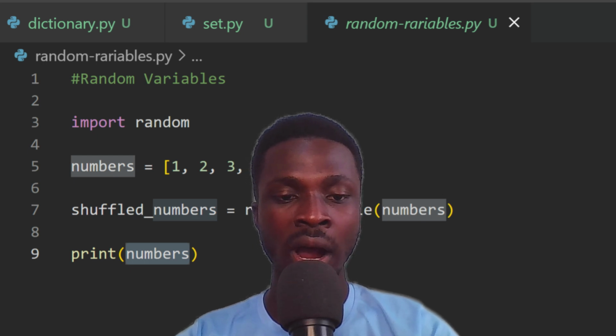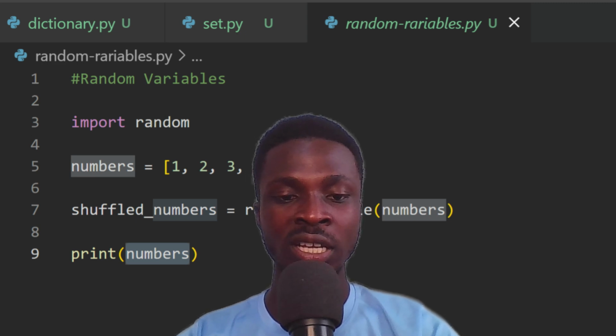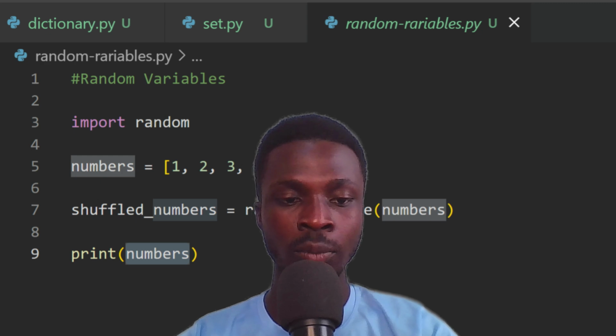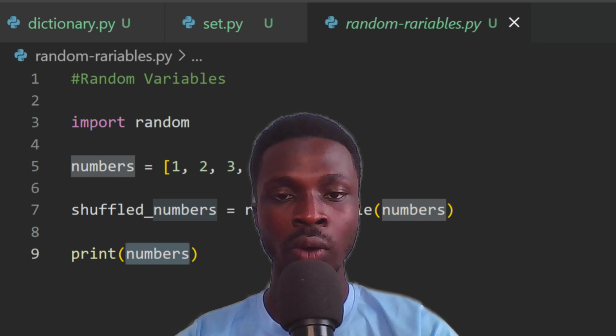Someone will ask, why are random variables important? Random variables are important because of their unpredictable nature. They help create unpredictable values, which is useful in games, simulation, and testing. Whenever you are creating a game or writing a game program, random variables can help you write the game program.